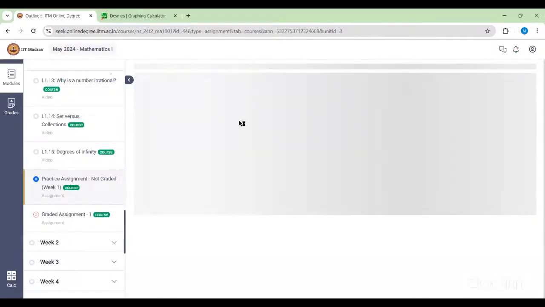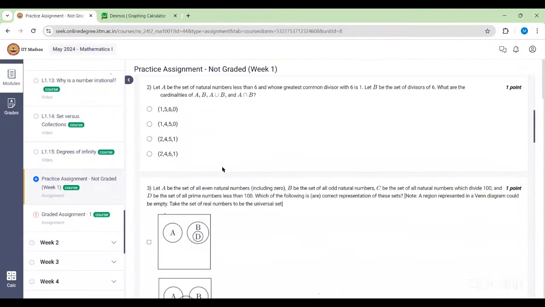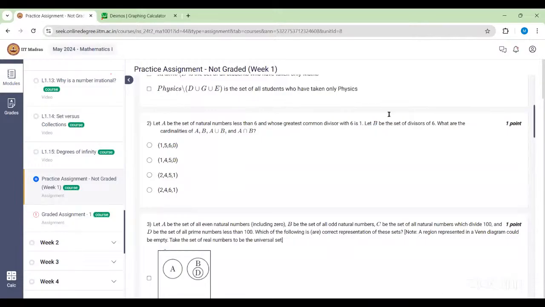Let A be the set of natural numbers less than 6 and whose GCD, greatest common divisor, with 6 is 1. Let B be the set of divisors of 6. So A is the set of natural numbers less than 6, so we have 1 to 5 whose GCD with 6 is equal to 1. That means 1 is there, 2 won't be there.